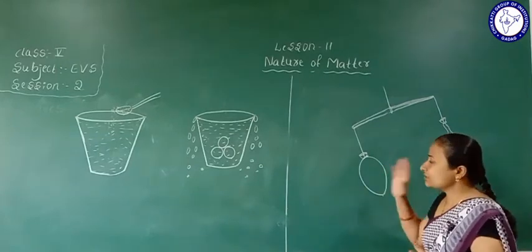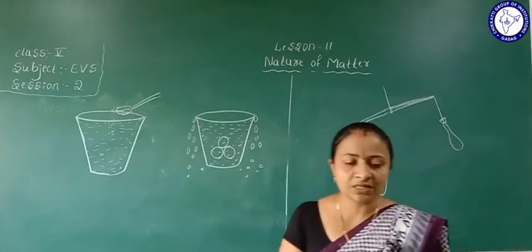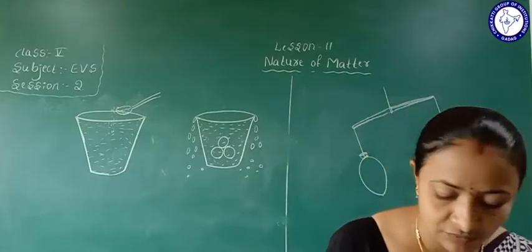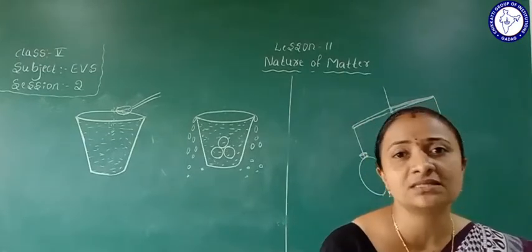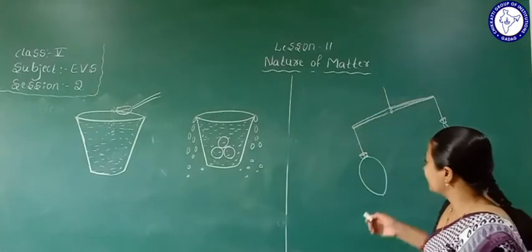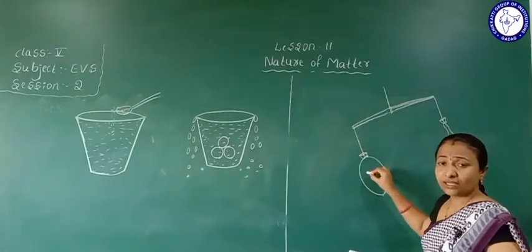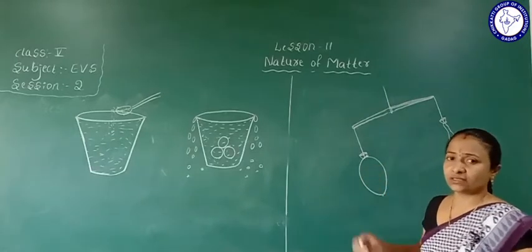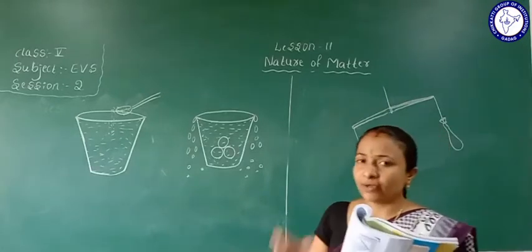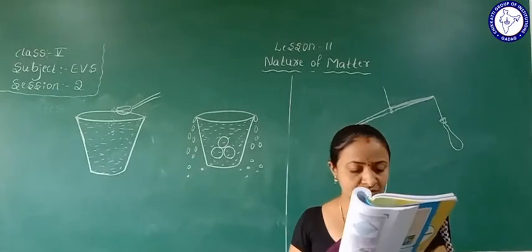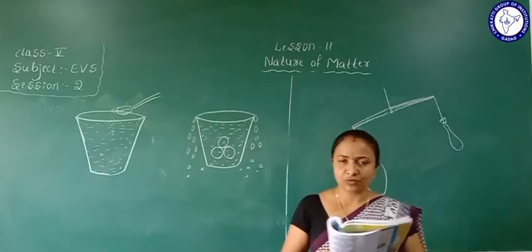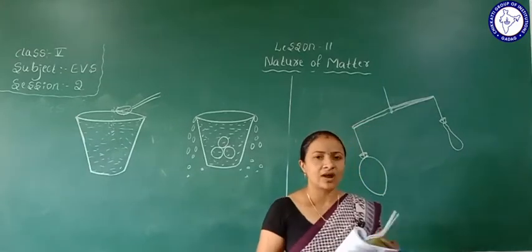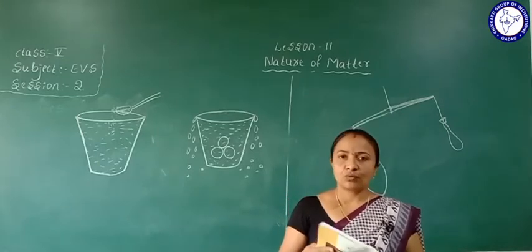So try this activity at home. After that you will tell me why the balloon comes down. Yes, because air has weight. That's why the air filled balloon comes down. Understood? Are you observing this? We can also find out why the balloon is slanting.